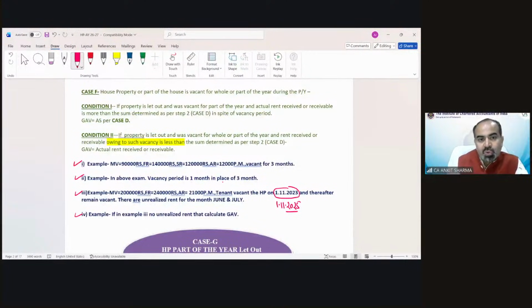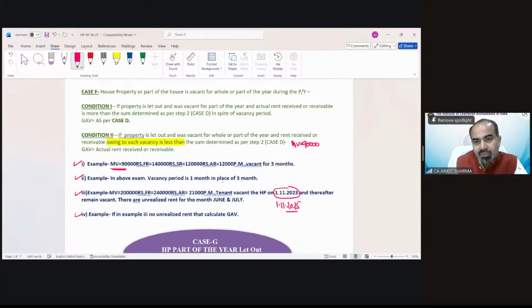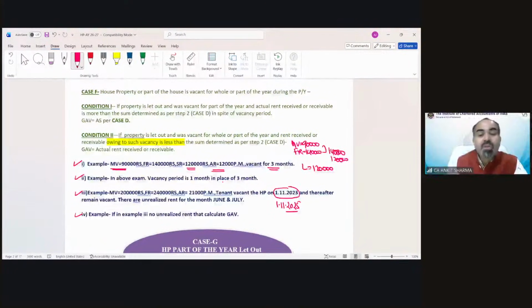Fine, let me show you how to solve it. So this is the F case. Municipal value, 90,000, is given in the question. Fair rent is 140, so the higher would be 140. Standard rent is 120, so that means the lower value would be 120. Now because it's a vacancy case, the provision says there are 3 months vacancy. And actual rent is 12,000 rupees per month. So now we need to take the annual rent. Annual rent value would be 1,44,000.